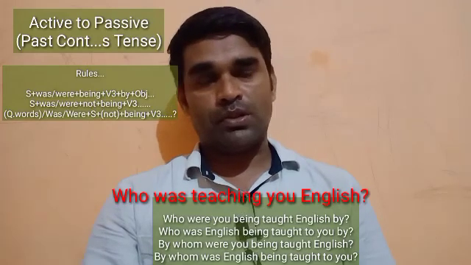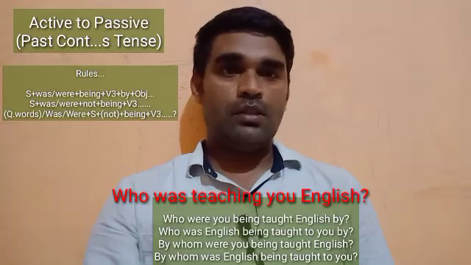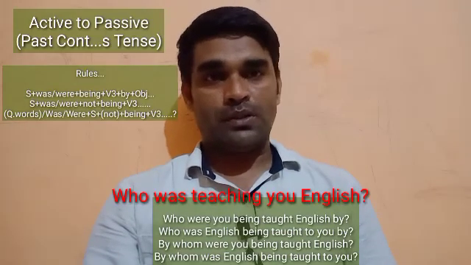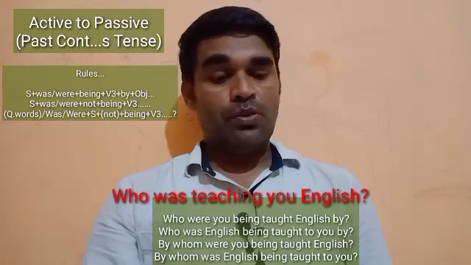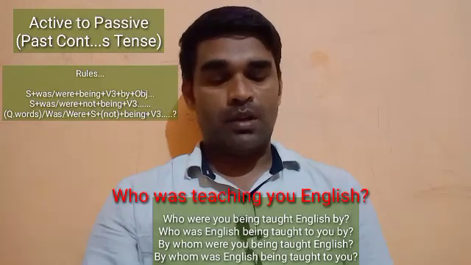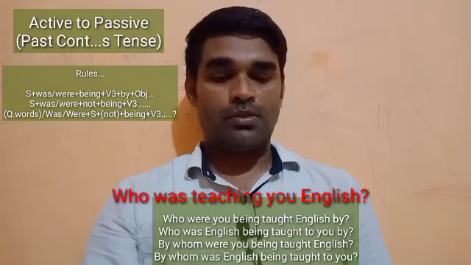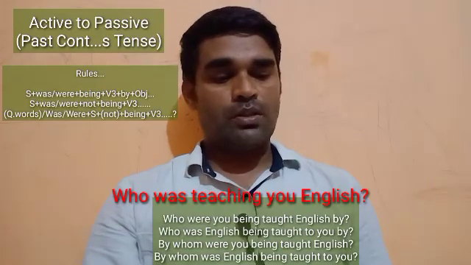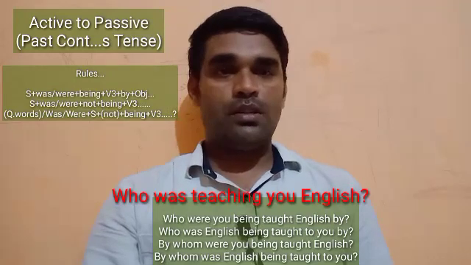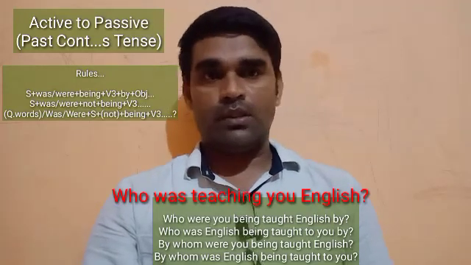First of all we have to write who, and then comes the helping verb according to number and person of the subject. Who were you being taught English? And by will be written in the last. Who were you being taught English by? And then the sentence will end with a question mark, the sign of interrogation.